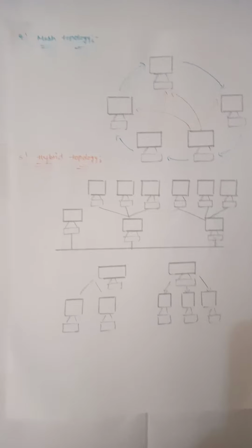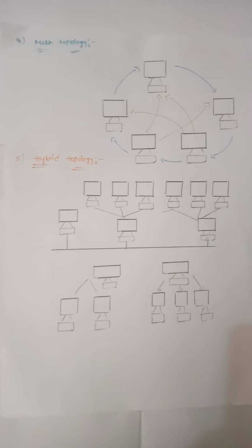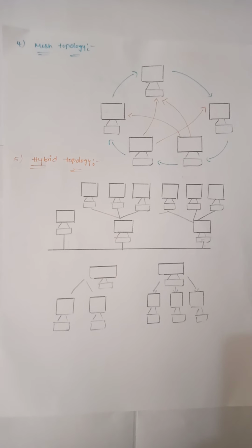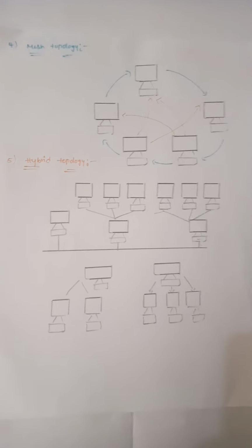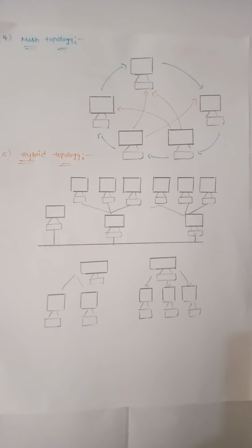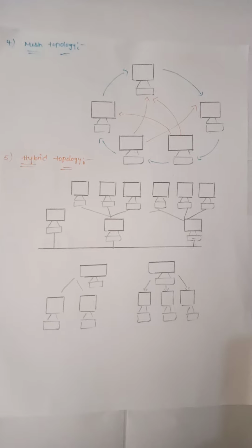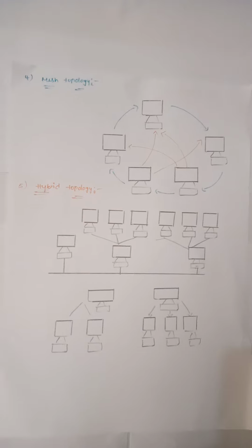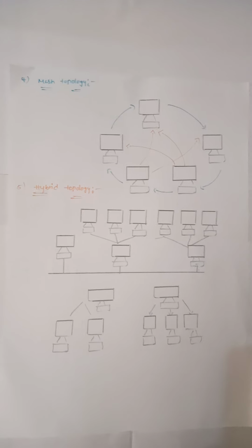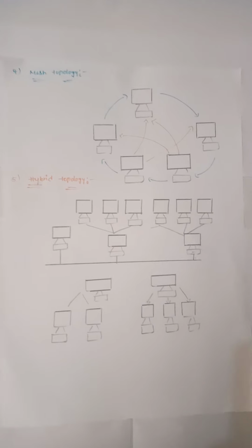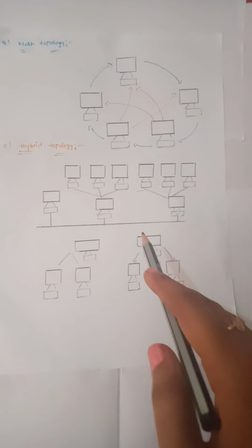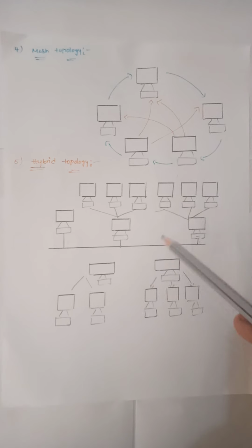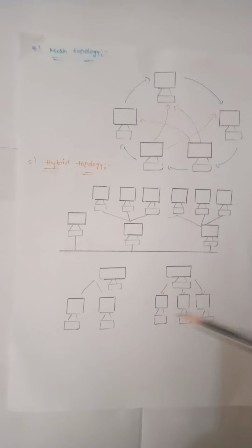And coming to the hybrid topology, it is a mixture of different types of topologies like bus topology, mesh topology, star topology, and ring topology. It is a mixture of two or more topologies, where many topologies are connected to form this topology. See here, mixing of two topologies is involved here, so it is known as a hybrid topology.